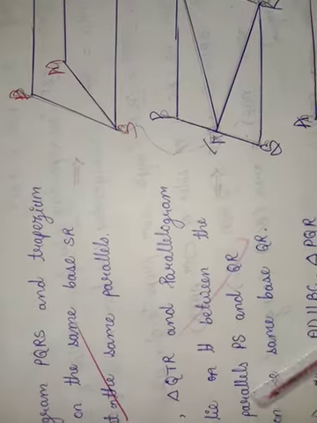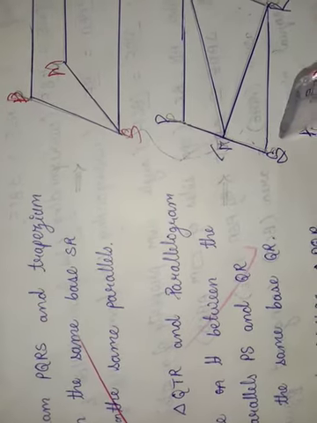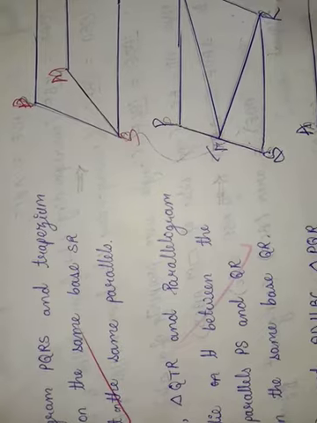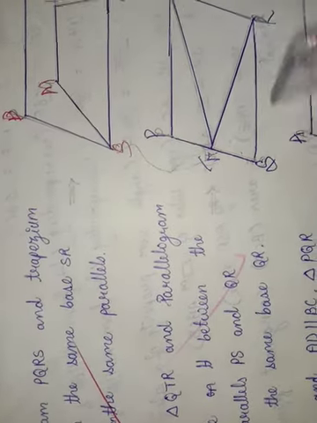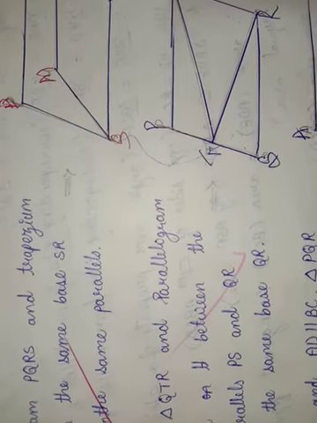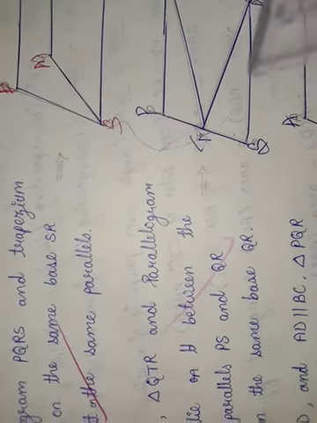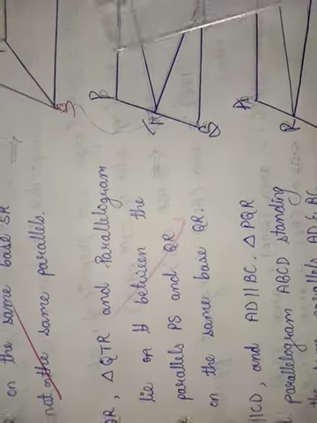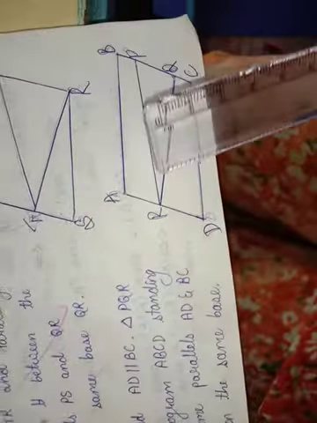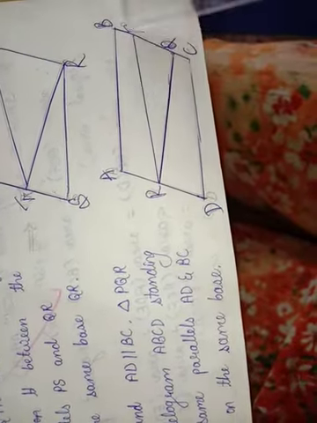Third one, you can observe here, PS is parallel to QR, and triangle QTR and parallelogram PSQR lie between the same parallels PS and QR and on the same base QR. Fourth one, AB is parallel to CD and AD is parallel to BC.